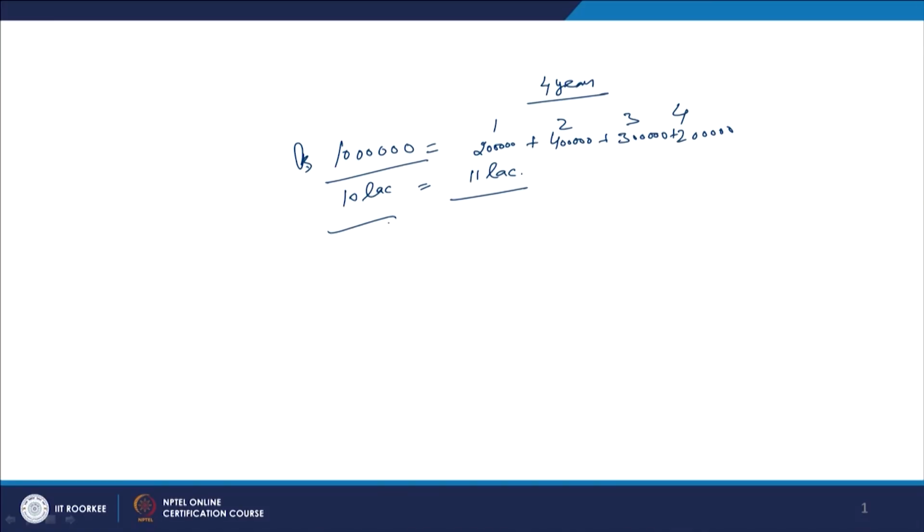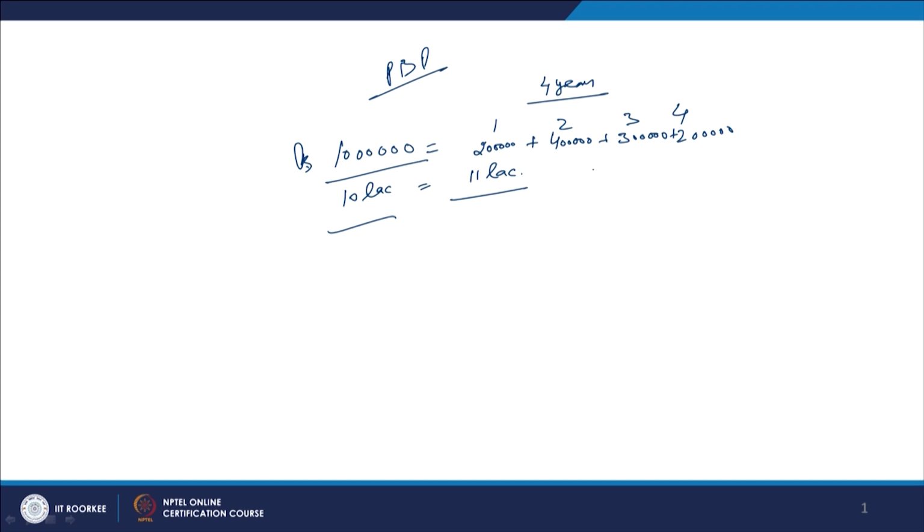This method is called PBP, the payback period method, and it says in how many years the given investment, made in the current period, the 0 period, is going to come back to the investor. That is called the payback period. And this is a non-discounted criterion, because all these cash flows, this cash outflow and these cash inflows, are non-discounted.